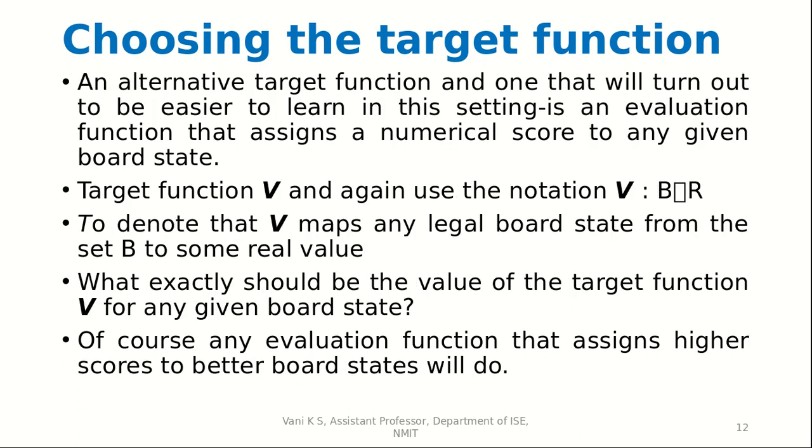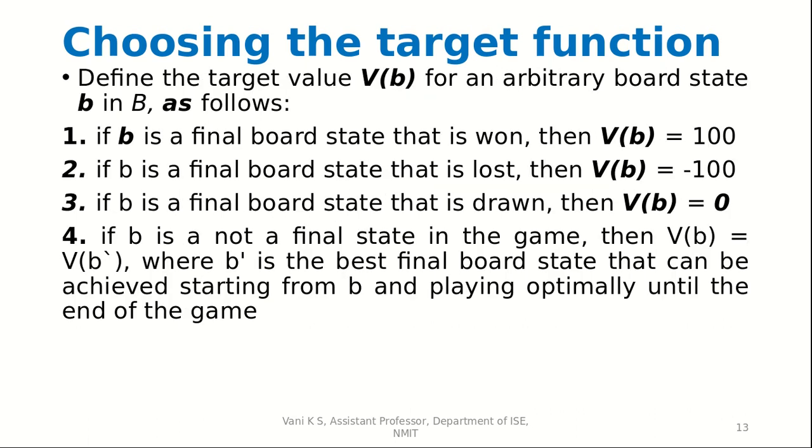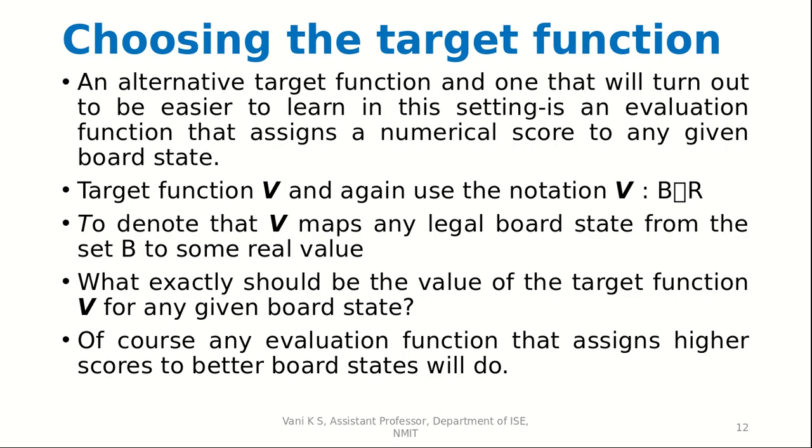Then an alternative target function, which is a better approach and easier to learn, is one in which the function assigns a numerical score to any given board state. So the target function V, and again we use the same notation: V colon b arrow R. Here R gives the score to the board state. So to denote that V maps any legal board state from the set B to some real value, what exactly should be the value of the target function V for any given board state?